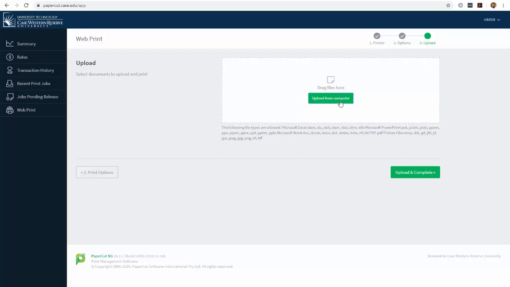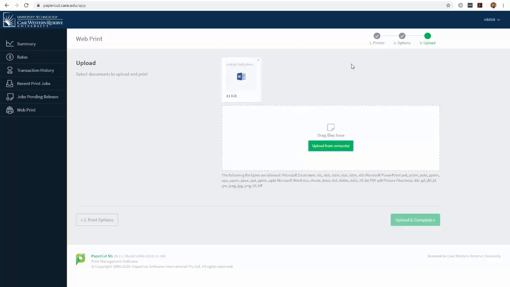From here, you'll click on Upload from Computer and choose which document you wish to print. Once you have your document uploaded, you can click on Upload and Complete, and this will send your document to the printer where you can go pick it up.